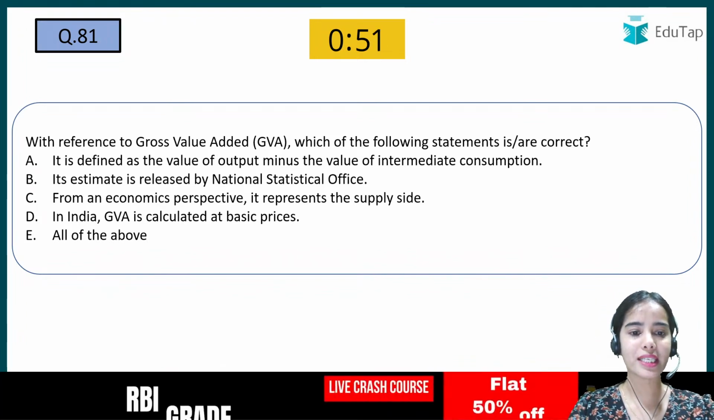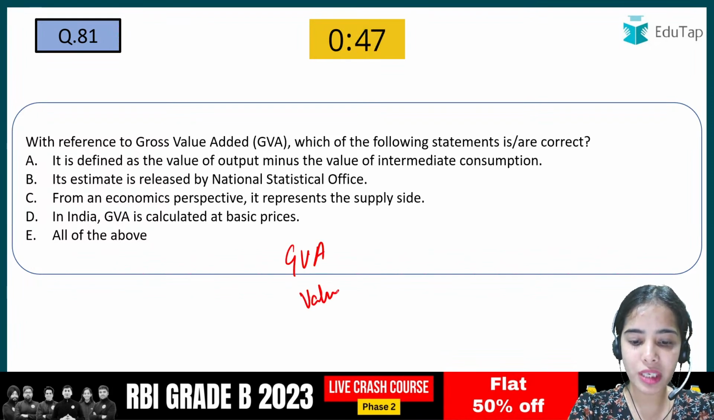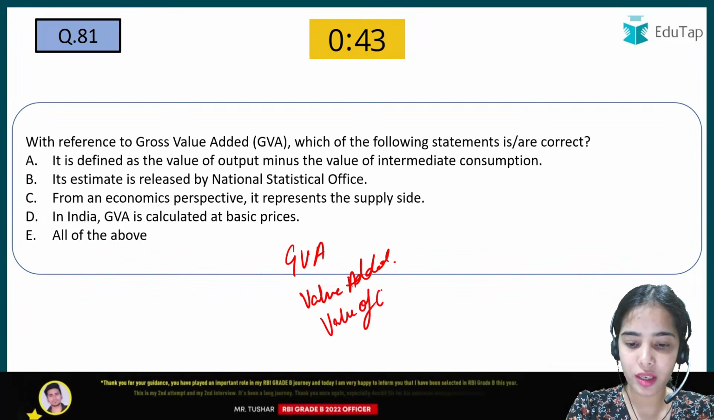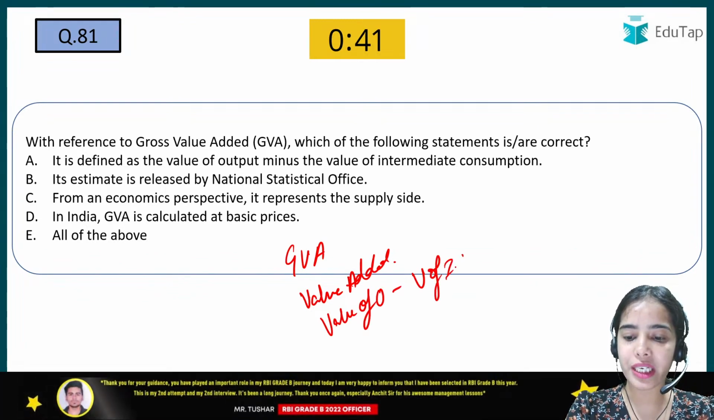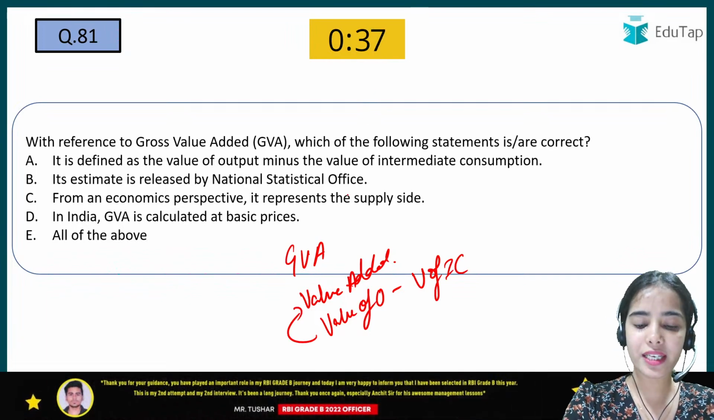So it is defined as the value of output. So gross value added. Value added means what value has been added. So that means value of output minus value of intermediate consumption. This is the value that has been added. Okay. So let's say value of output.